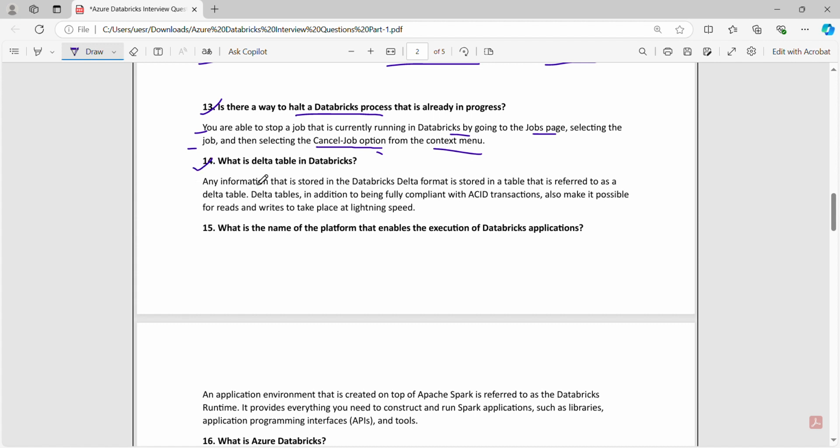14th point, what is a delta table in Databricks? Any information that is stored in Databricks Delta format is stored in a table that is referred to as a delta table. Delta tables, in addition to being fully compliant with ACID transactions, also make it possible for reads and writes to take place at lightning speed.